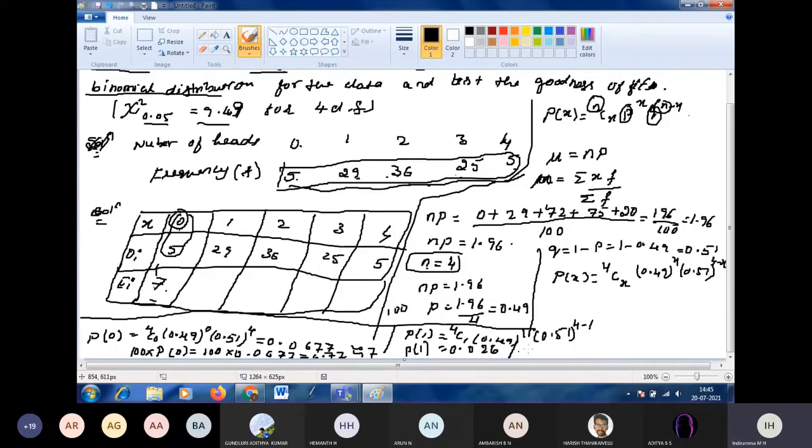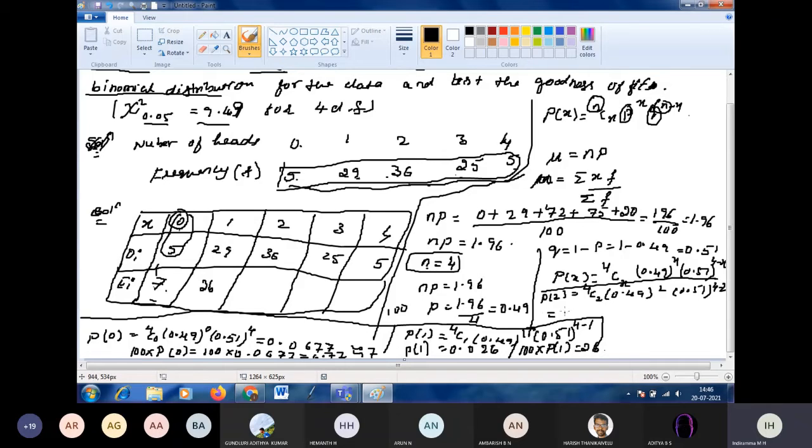So this is probability of 1. Now to find the frequency, multiply with 100. 100 into P of 1 is equal to 26. Okay, so here you write 26. Next, find out P of 2. Do it fast. P of 2 is equal to 4C2, 0.49 to the power of 2, 0.51 to the power of 4 minus 2.